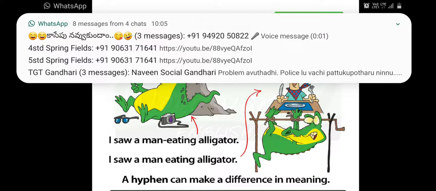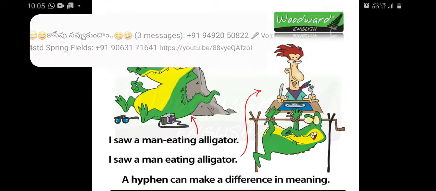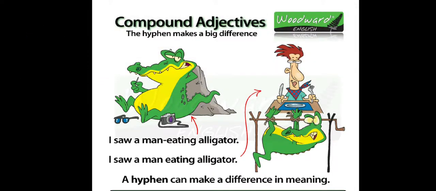I saw a man-eating alligator. Sorry. I saw a man-eating alligator. Second one. I saw a man eating alligator. A hyphen can make a difference in meaning.